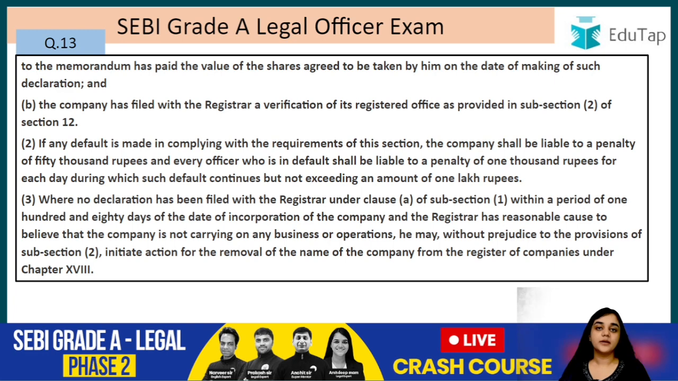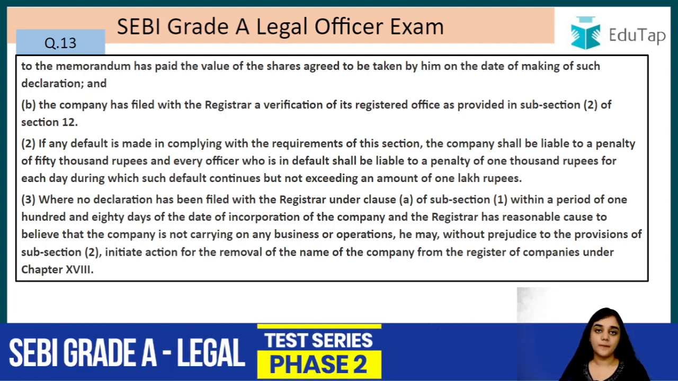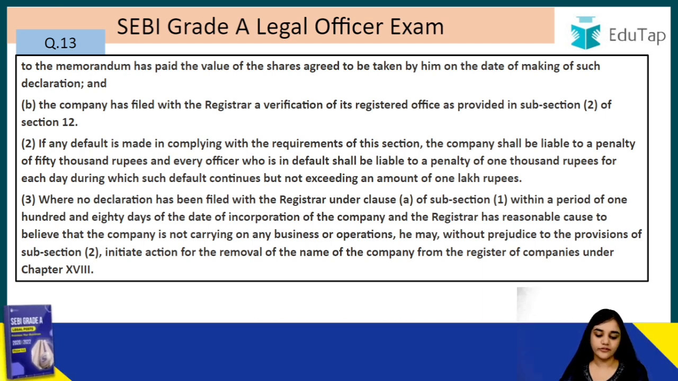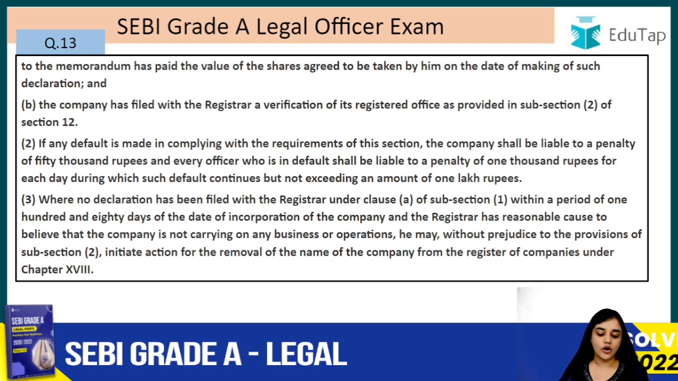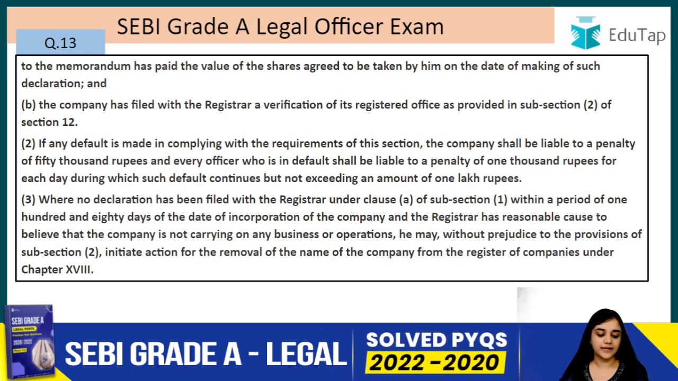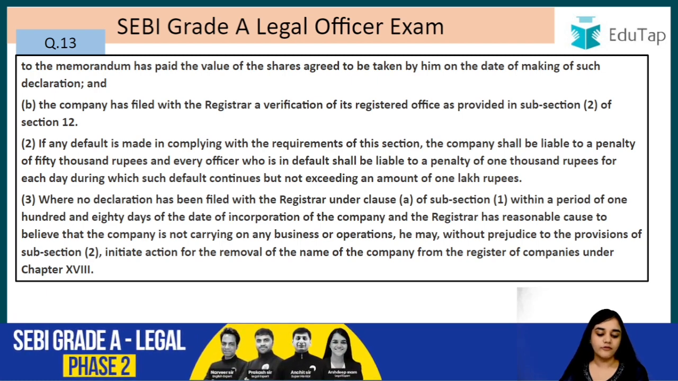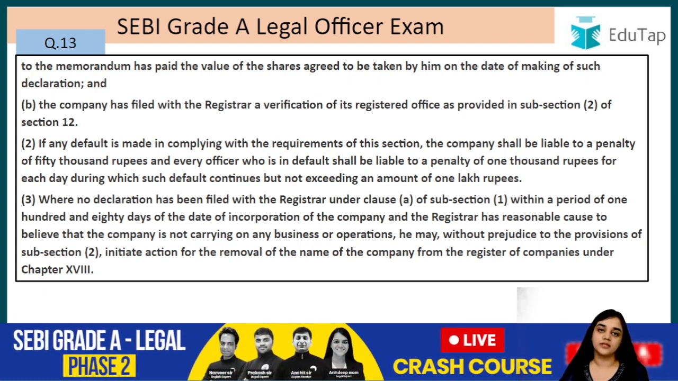So here basically a presumption arises if you have not filed that declaration within that 180 days, in that case it will be presumed that the company is out of business, right? So where no declaration has been filed with the registrar under clause A of subsection 1 within a period of 180 days of the day of incorporation of the company, and the registrar has a reasonable cause to believe that the company is not carrying on any business or operations, he may, without prejudice to the provisions of subsection 2, initiate any action for the removal of the name of the company from the register of the companies.